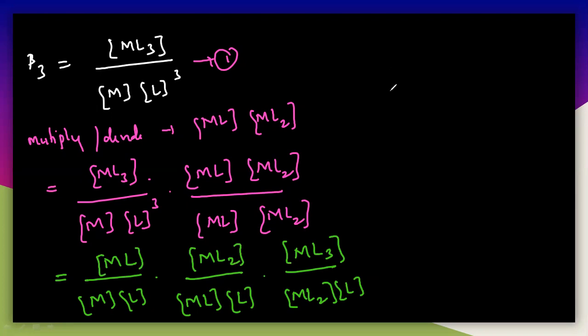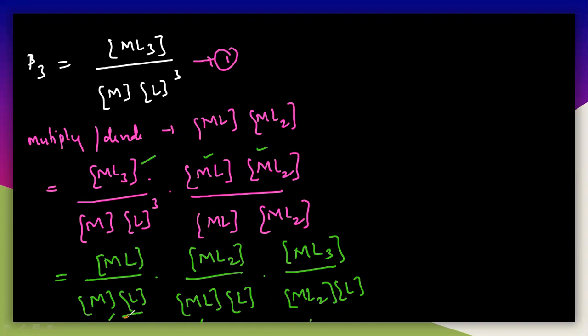And you can observe here, how can I write this equation? First, this is ML, this is ML2, and this is ML3. ML, ML2 and ML3, and what is above I have written the same. Look at what is below. Here M is there, ML is there, ML2 is there. But here there are 3 ligands. L power 3 is there, so L power 3 is nothing but L into L into L. So I'm writing this as L. See here, L.